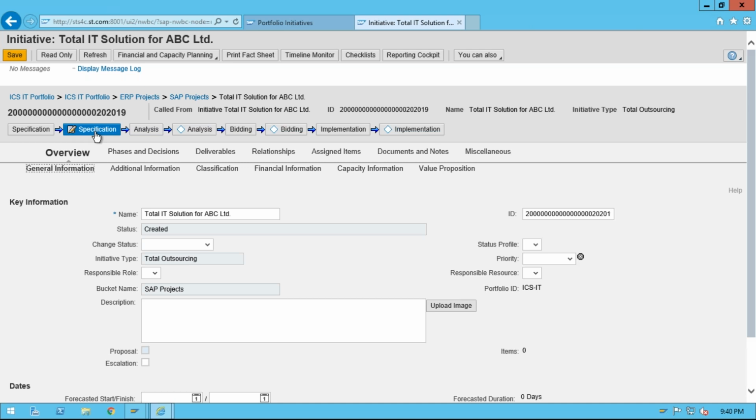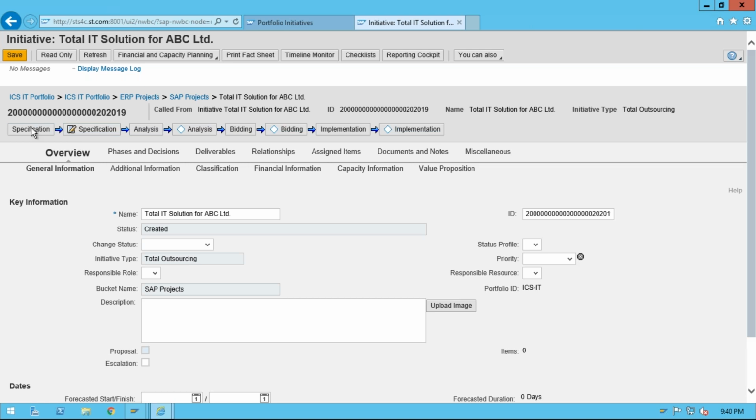Okay, so just understand this phase is a part of project management, and decision point is a part of portfolio management. So you will see the decision point in initiative and in the item. Okay, so here, however, the meaning of these two is the same. See, the phase meaning and decision point is the same. Both are the stage gates.